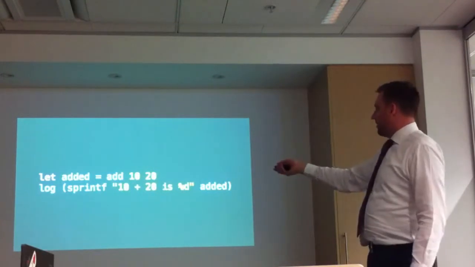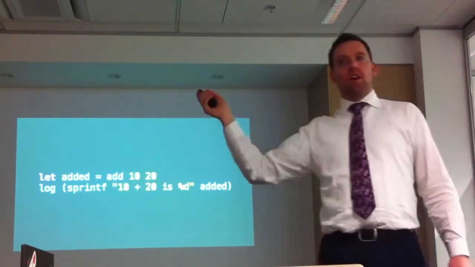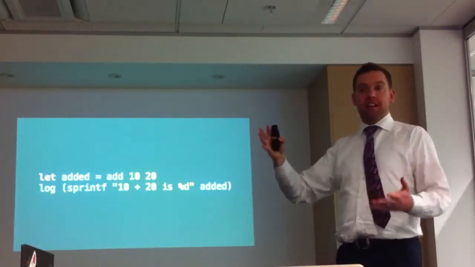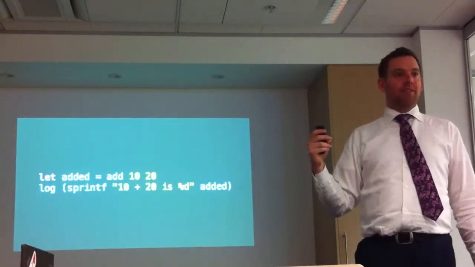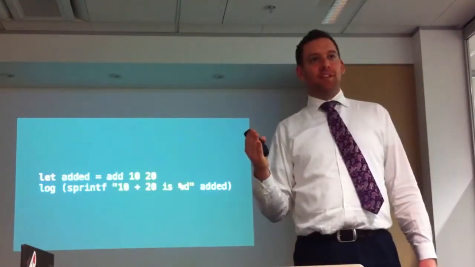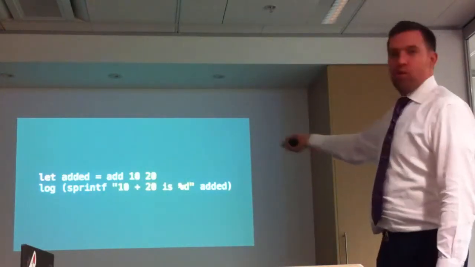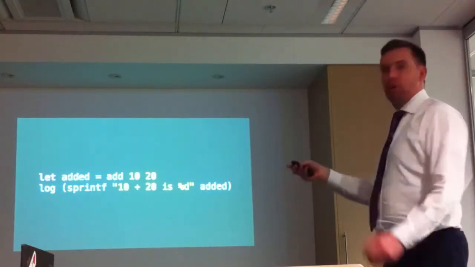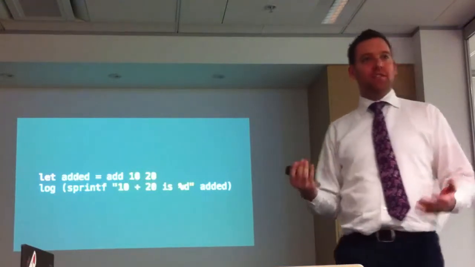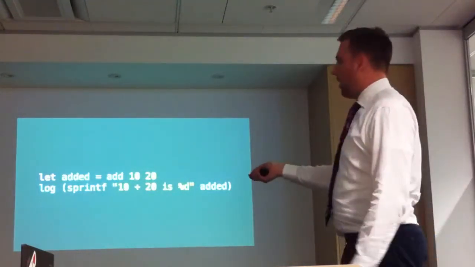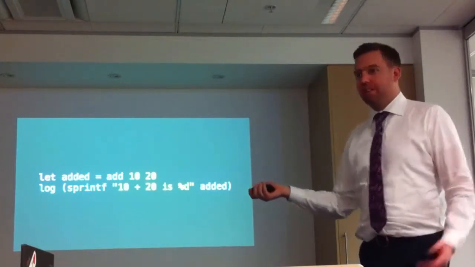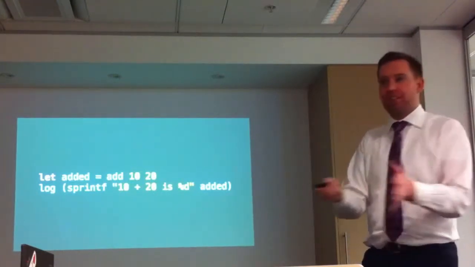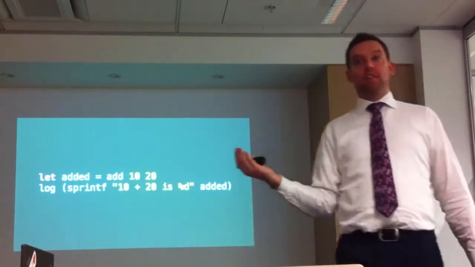Okay, now the problem with this is not anything to do with pure or impure, but it's really ugly to read. Here's a little side note on something cool in F#, but it's probably a topic for another day. This is the wrong way round, and we write this code all the time in imperative or object-oriented languages. We write things the wrong way around, and it confuses our brains. So I'm saying log, but that's the last thing I want to do. Then the next thing I'm doing is saying turn that into a string, but that's the second last thing I want to do, and added here is the first thing I want to do.